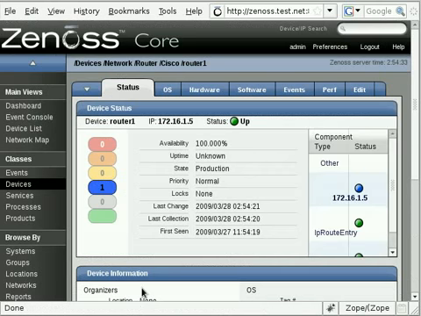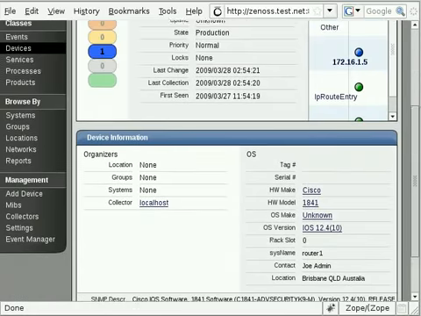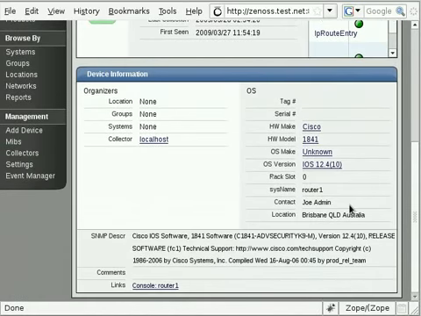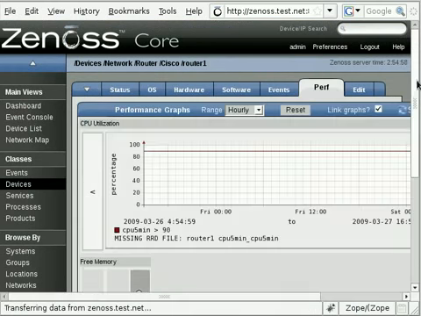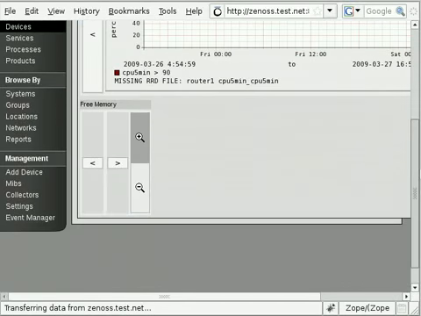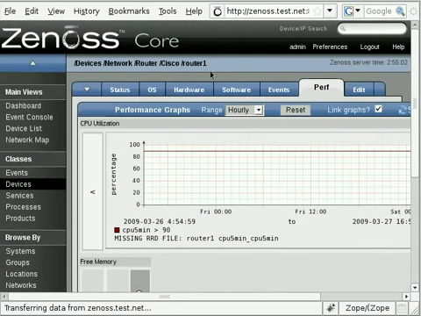So I'm just going to click on the link at the bottom, and we can go in and see that it has in fact picked up that it's running SNMP. Now from those commands that we entered before, you can see it's picked up the contact name I entered, joadmin, and also the location there, and you can see it's a Cisco 1841 router that I'm using. Again, just like the Linux server, there are a few tabs here. You can get performance information. This will give CPU utilization and the free memory.